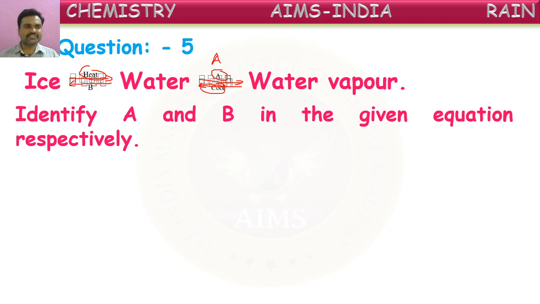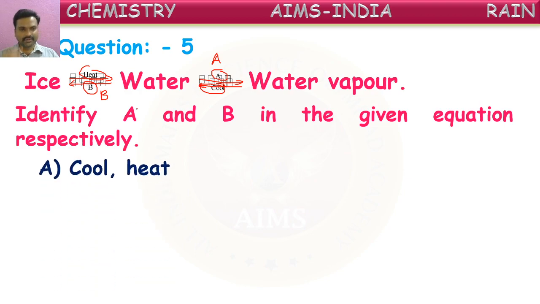Water on doing something is mentioned as B. On doing something, B, water converts into ice form. What are these A and B respectively? They are asking what those processes are, either cooling or heating. Let us see the options here.